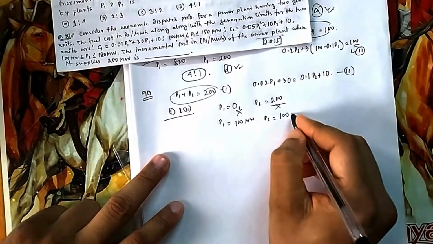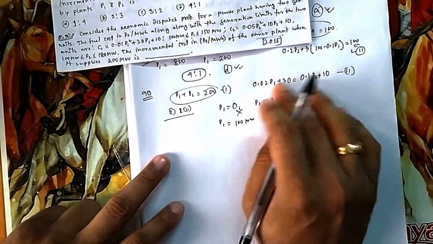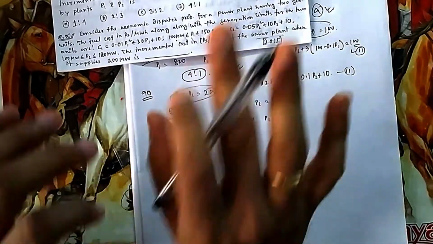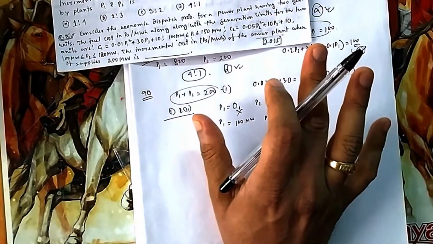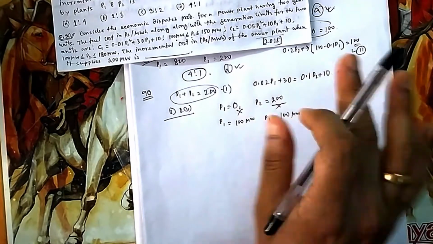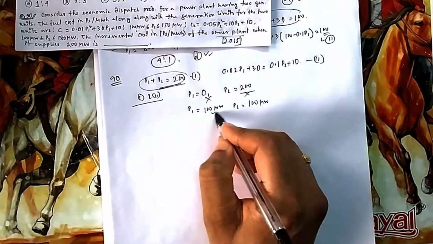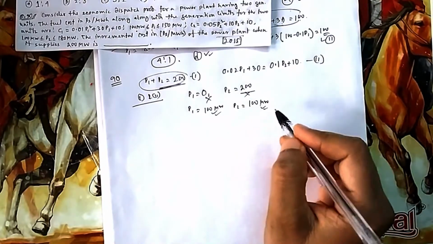So this equal incremental cost condition will not be satisfied in that case because this is the economic criterion. But you have to supply the load. The load has to be met. All the consumers should get power. Even if you are supplying at a higher cost, not in the economic criterion, then also you have to go. So this must be satisfied. So P1 is 100, and then P2 becomes 100 also.